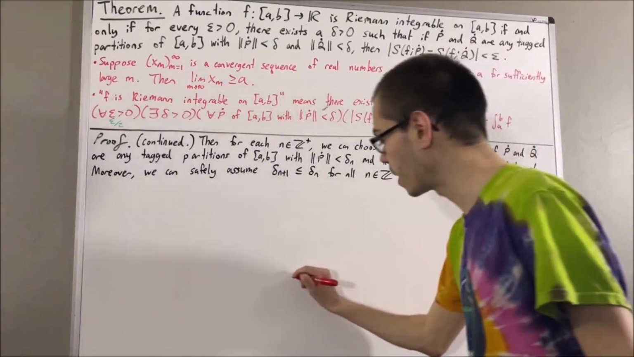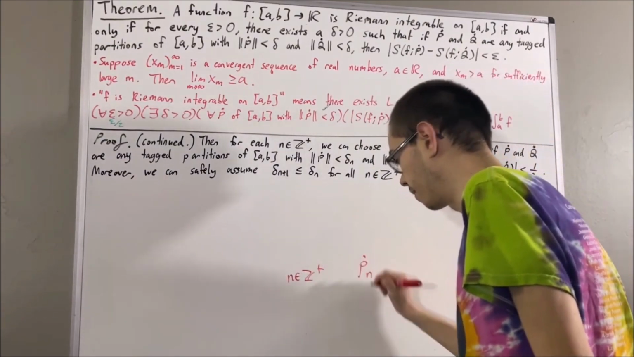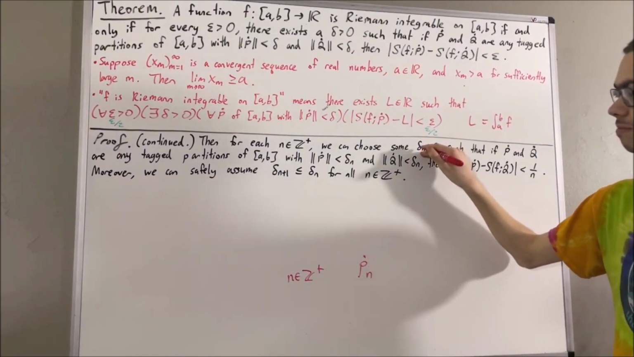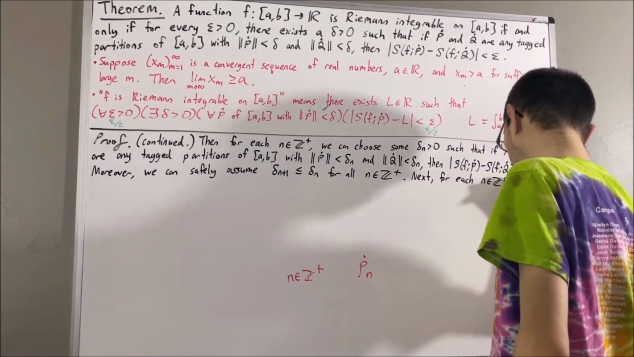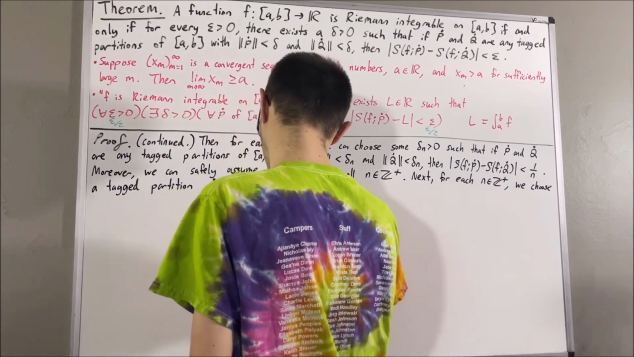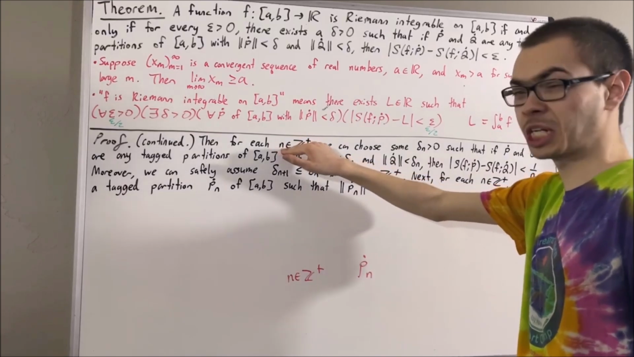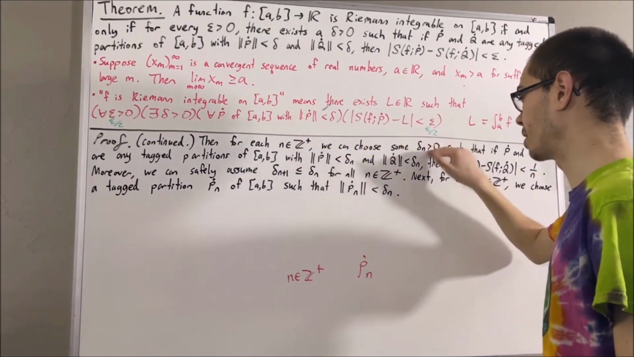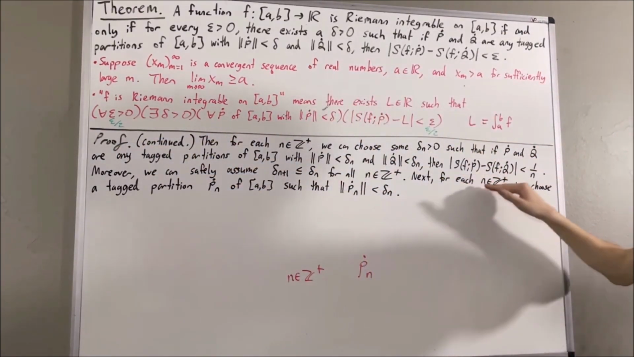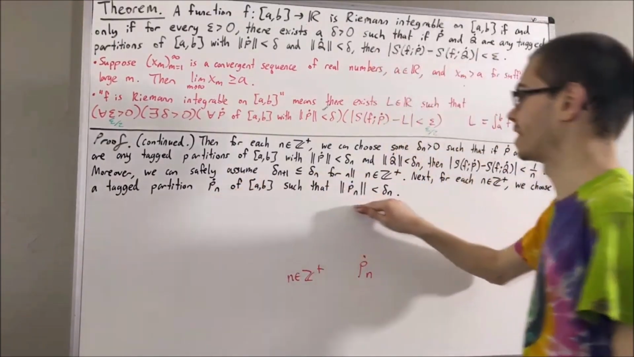So now, for each positive integer n, we choose a tagged partition Pn of [a, b], whose norm is less than delta n. And so just like how we mapped each positive integer n to a positive real number delta n, which has this property, we are now mapping each positive integer n to a tagged partition Pn of [a, b], which has this property.